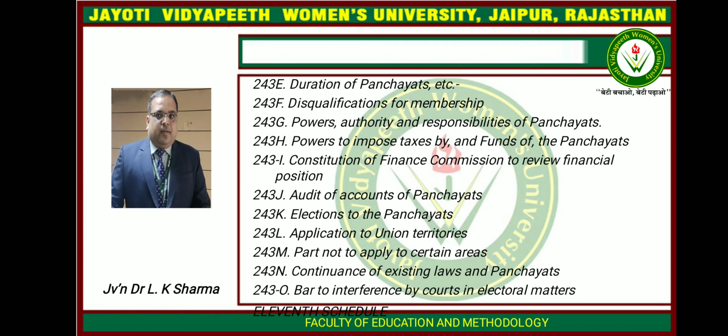Now the 11th Schedule, Article 243G. It includes 29 specific functional items placed within the purview of the panchayats.